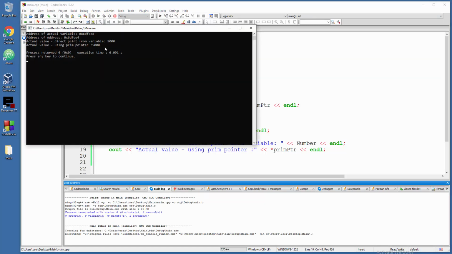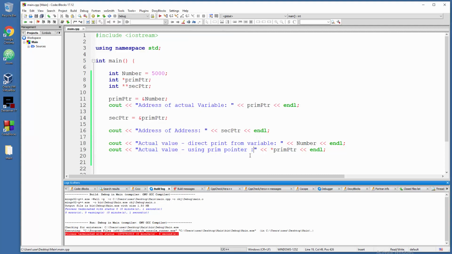So yeah, 5000. Okay, that's cool stuff. Let me fix this, it will work, no problem. Okay, so let's grab value from here using secondary pointer, which will point to primary pointer. Cout actual value using secondary pointer and dereferencing.